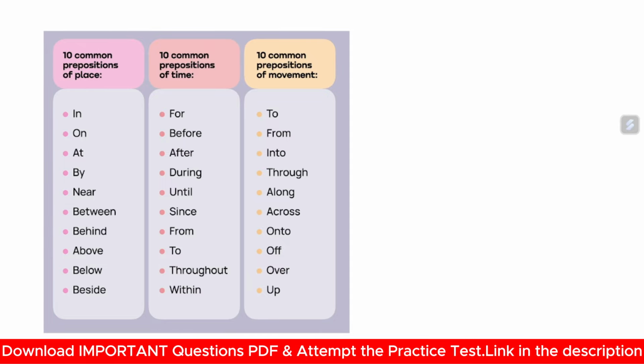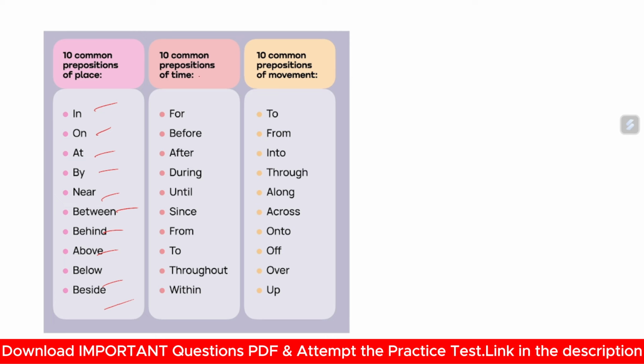Here are some examples of commonly used prepositions. Ten common prepositions of place. Whenever you need to show the relationship of a place, you will use in, on, at, by, near, between, behind, above, below, beside. Suppose in Karnataka, on the car, at the Taj, by London, near the post office, between the post office and the SBI. These are prepositions of place.